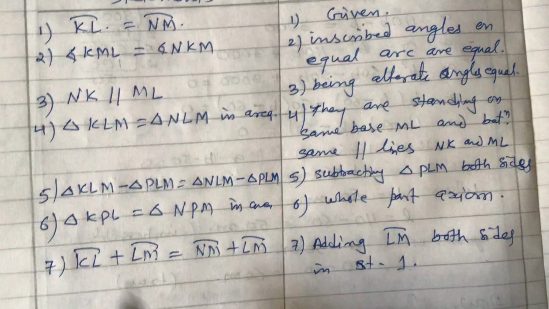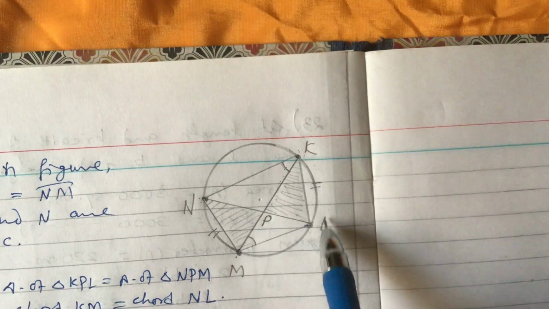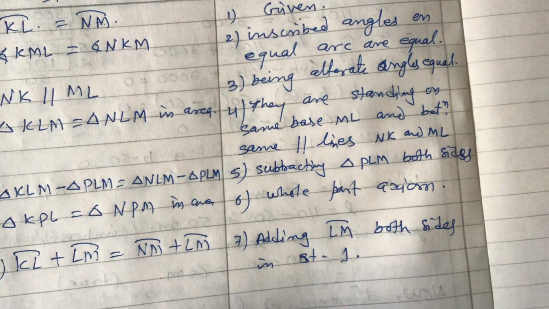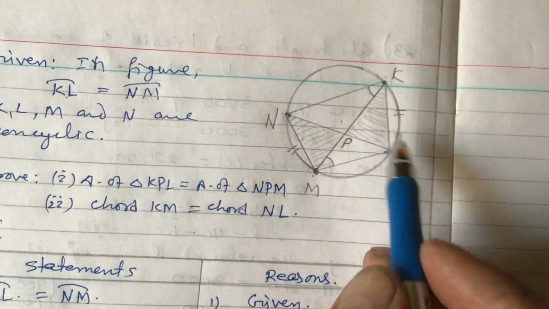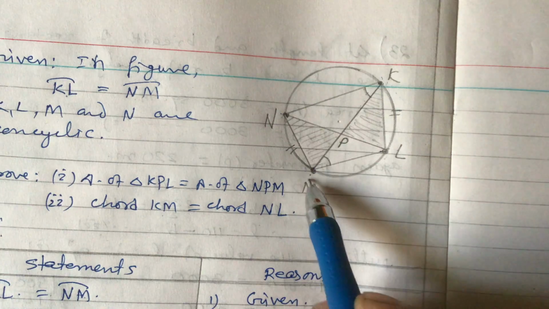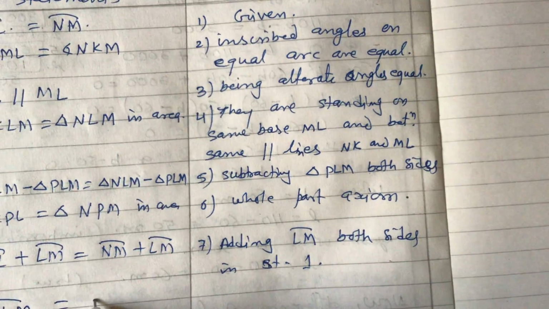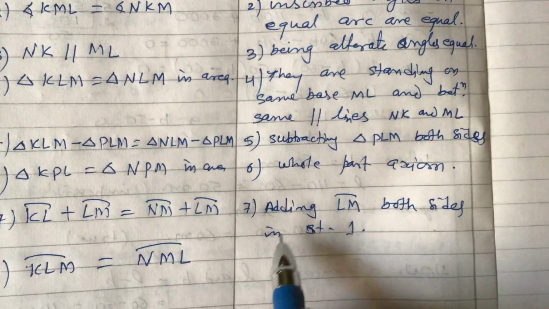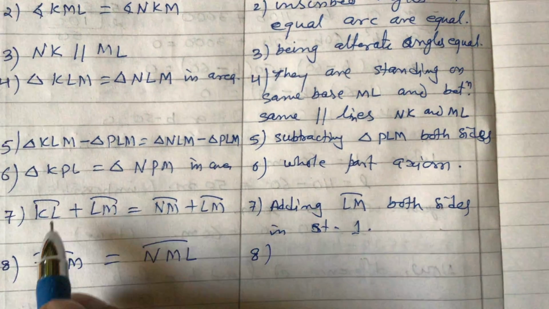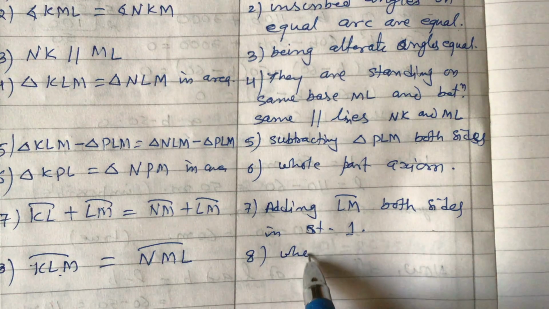Okay, we are adding. So number 8, if you add KL and LM, KL plus LM will be KLM. So we can write here arc KLM is equal to, now NM plus ML, that is NML. These two arcs are equal. So here number 8 also, this plus this we are getting this one, this plus this we are getting this one. So this is whole part exam.